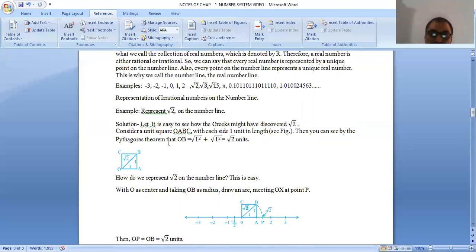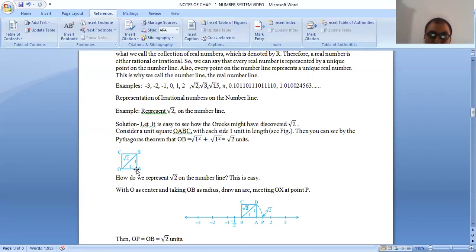We have studied about it in previous classes. In a right angle triangle, the hypotenuse square is equal to the base square plus the perpendicular side square. So OB is equal to under root 1 square plus 1 square.